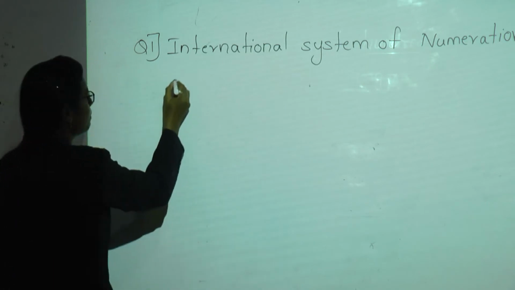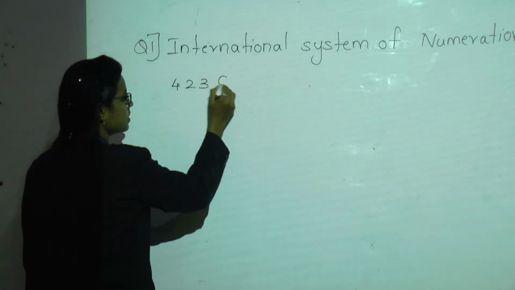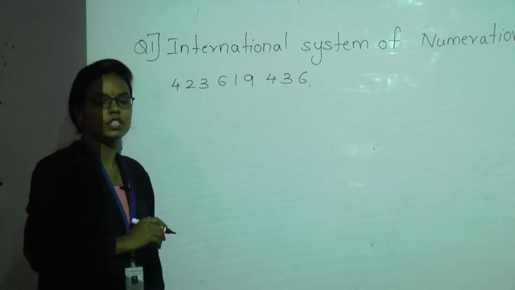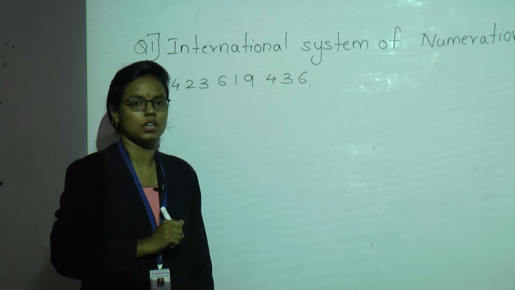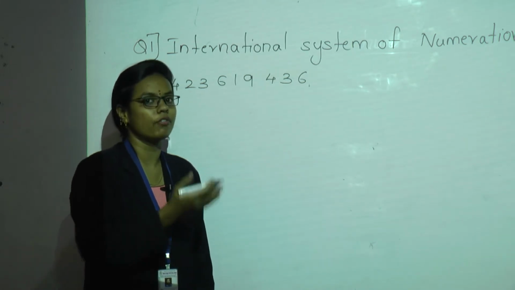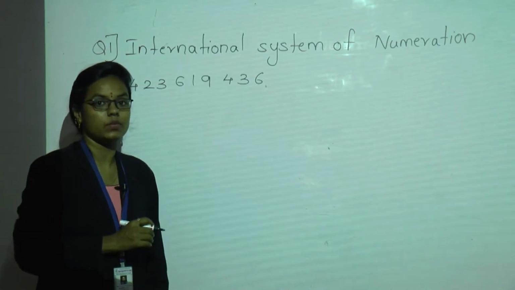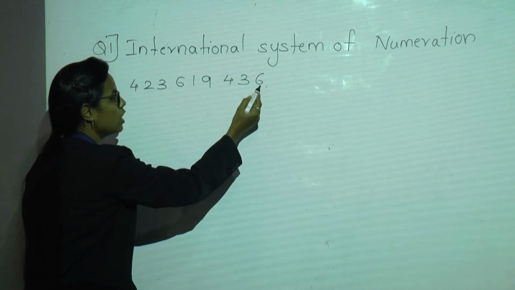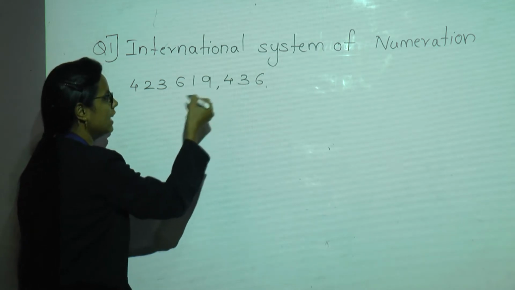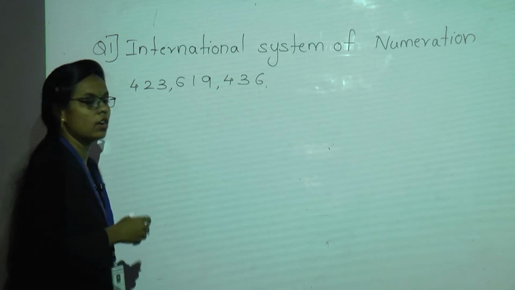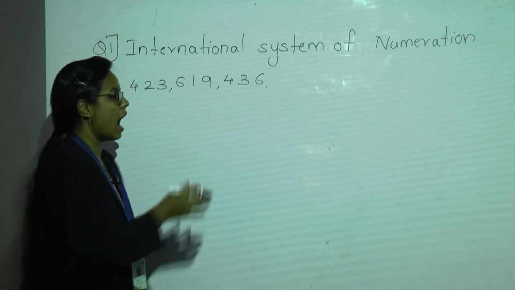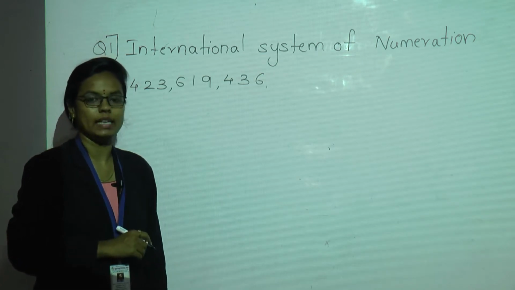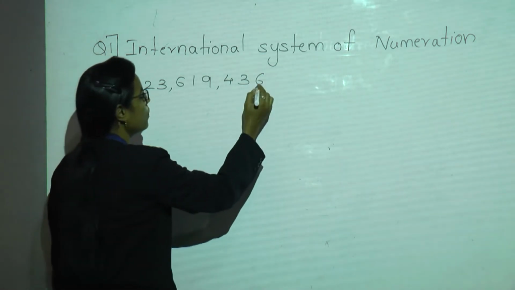So let us take a number. So this is the number. As you know, in the International System of Numeration, we give the commas after every 3 digits from the right side. Now, after giving the commas, we have to write its place value. So let us write the place value.